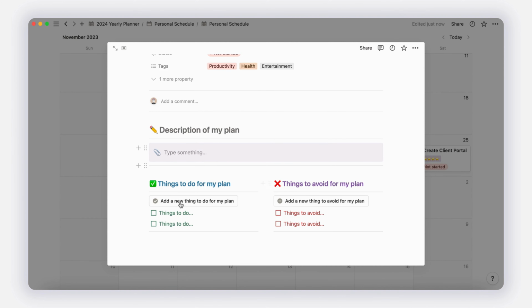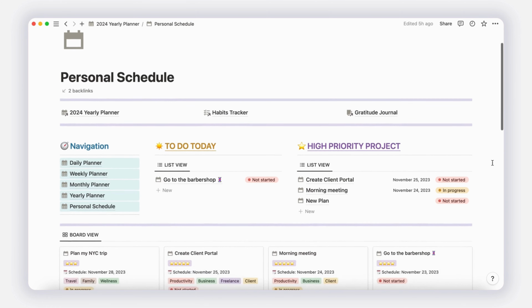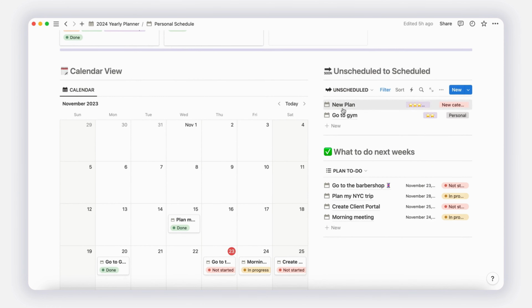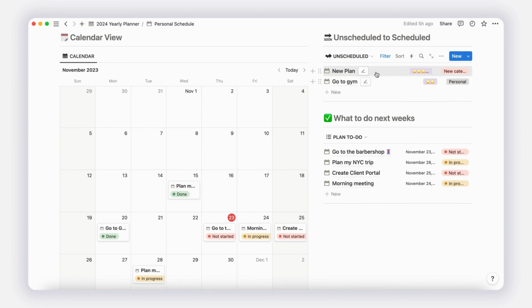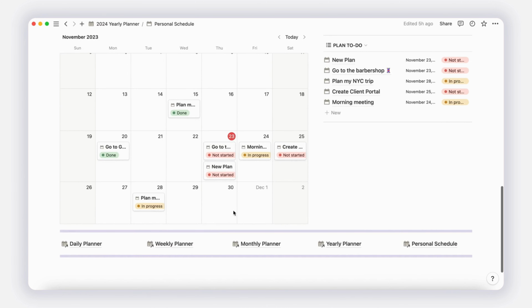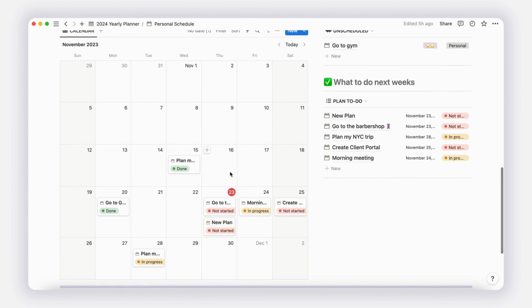Return to the Personal Schedule dashboard. As we cleared the date for your new plan, you'll find it in the Unscheduled Plans section. This area holds all your undated plans. To schedule one or more of these plans, just drag them from Unscheduled View to the Calendar view on your desired date. Once scheduled, you'll spot the plan in both the Calendar view and the Calendar List view.